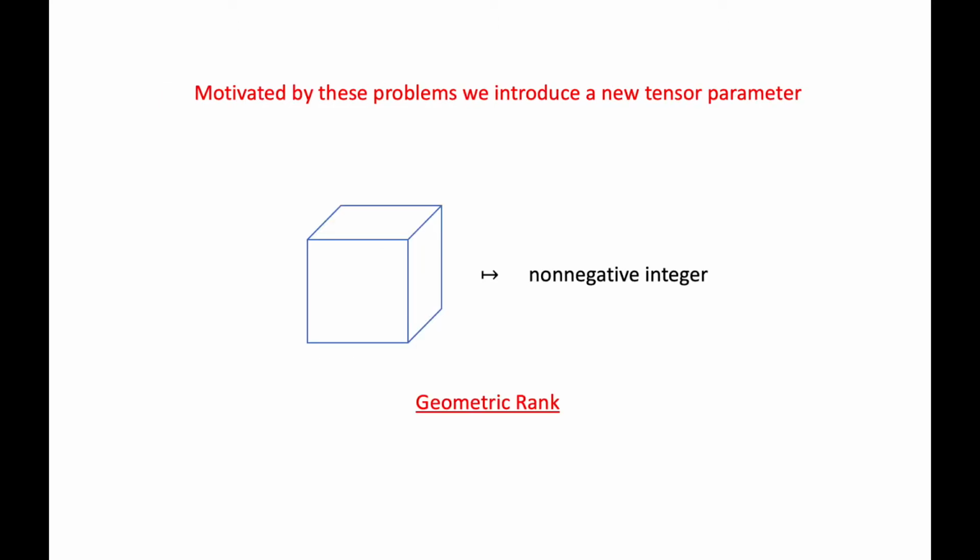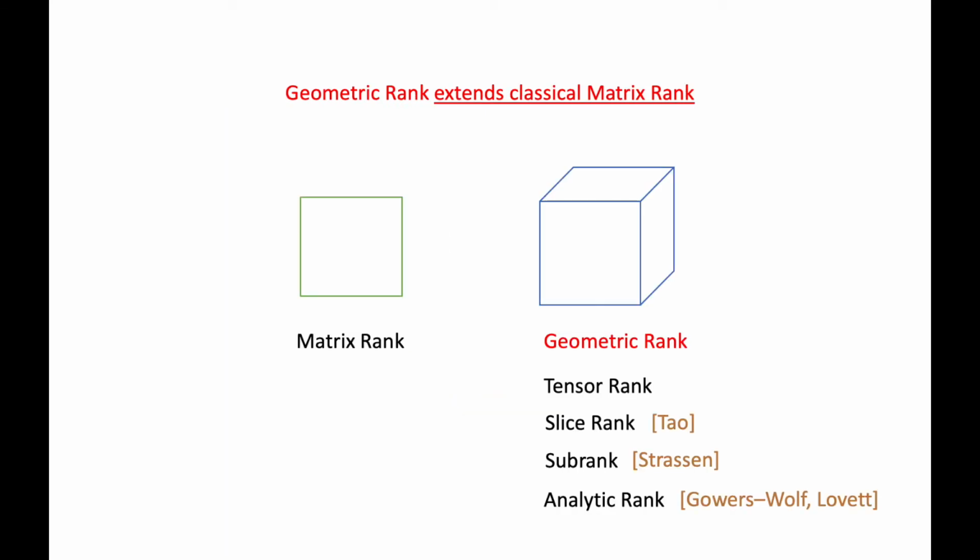Motivated by all these problems, we introduce a new tensor parameter called the geometric rank. The geometric rank assigns to every tensor some non-negative integer. Several important notions of rank exist for tensors. For example, the tensor rank, the slice rank of Tao, the subrank of Strassen, and the analytic rank introduced by Gowers and Wolf.